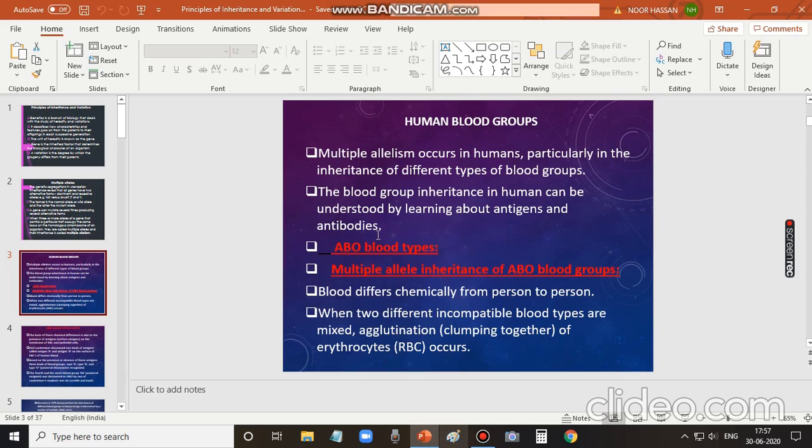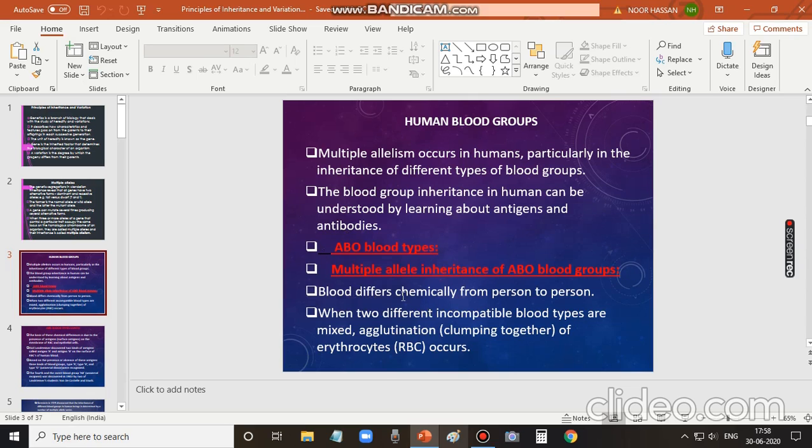Before we learn about blood groups, we should understand what antigens and antibodies are. The human blood type is called the ABO blood type, and it comes under multiple allelism. That is, inheritance of multiple alleles controls our blood group.